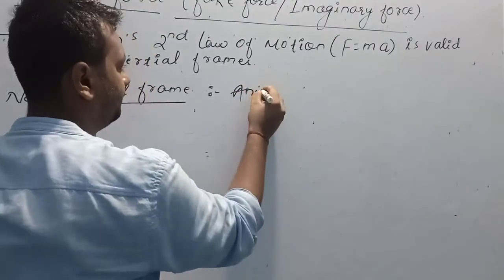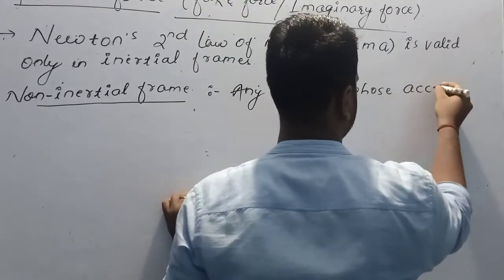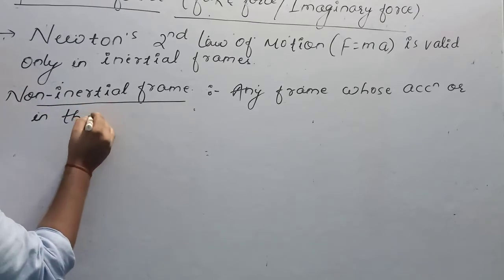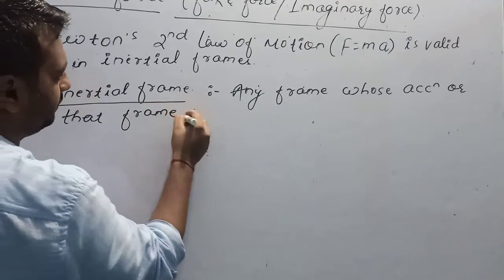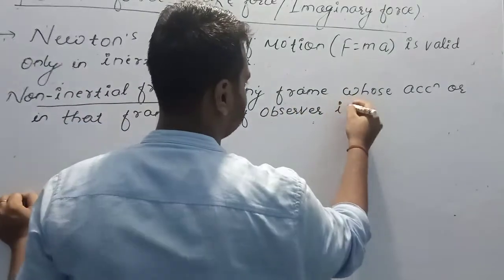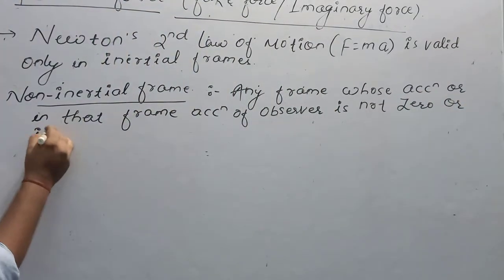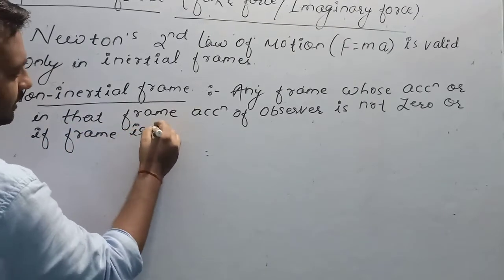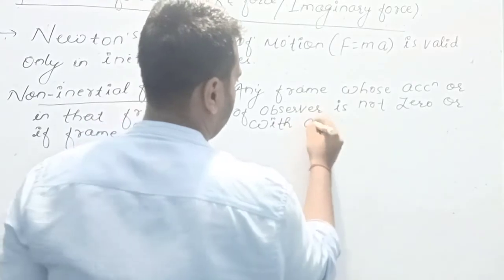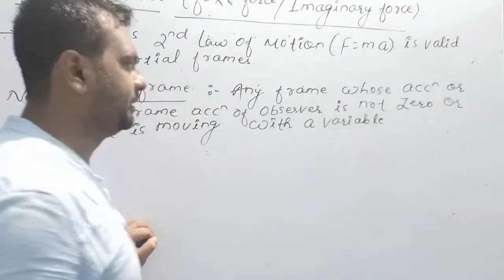Any frame in which the acceleration of the observer is not zero, or the frame is moving with a variable velocity, because if the frame moves with constant velocity, then its acceleration will become zero.